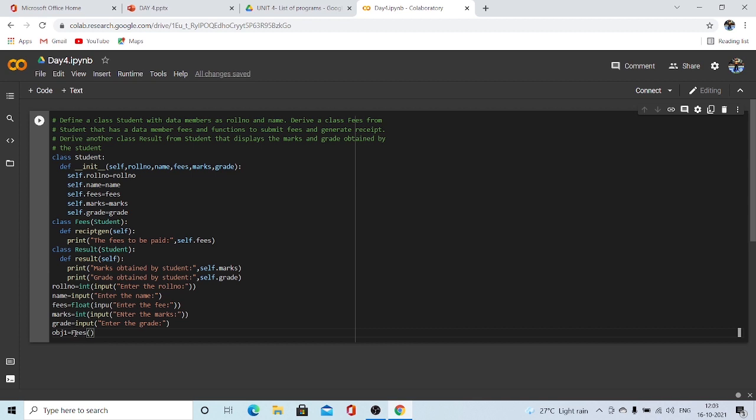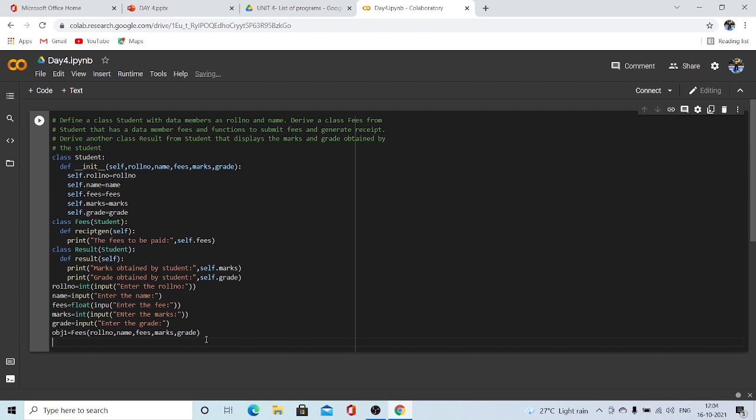That means when we are creating an object for fees, we have to give the data members of the base class as well. So object one will be fees of roll number, name, fees, marks.